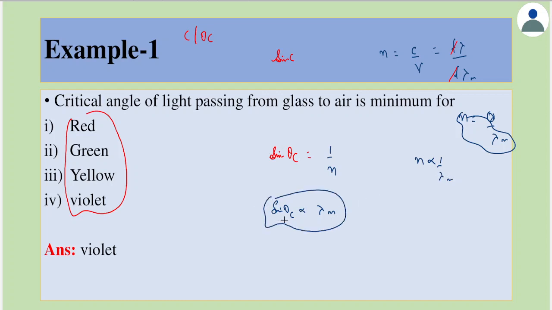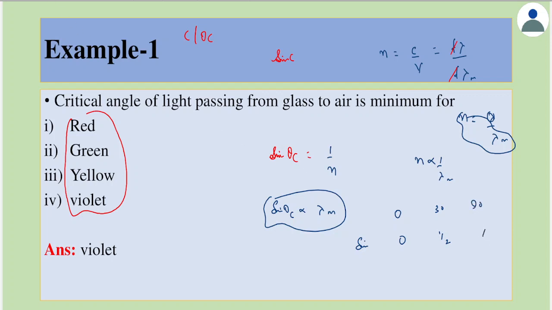From here, it is clear that if lambda is less, then the critical angle will also be less, because if you look at the sine variation, sine 0 is 0, sine 30 is half and sine 90 is 1.